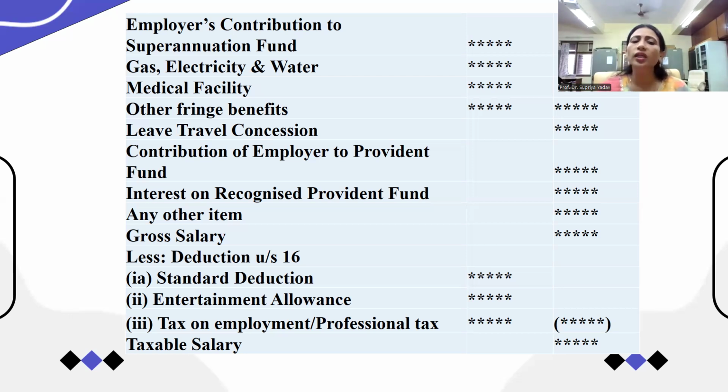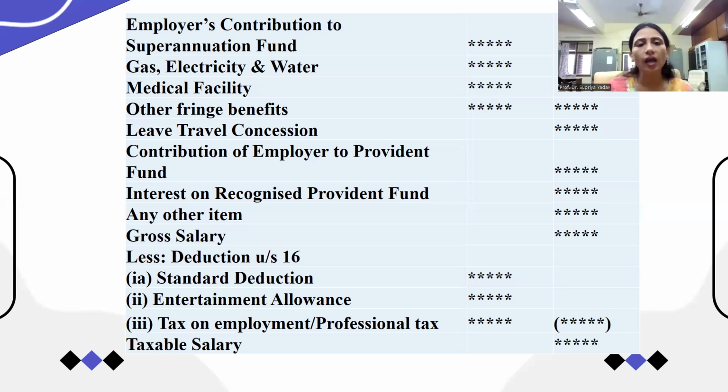Entertainment allowance means any entertainment expenses which are reimbursed by the employer for the employee. That is considered as the entertainment allowance. And here the entertainment allowance is allowable only to government employees. No private employee is going to get this entertainment allowance, and there are also some few conditions. Out of 3 conditions, the least of one is considered as a deduction here.